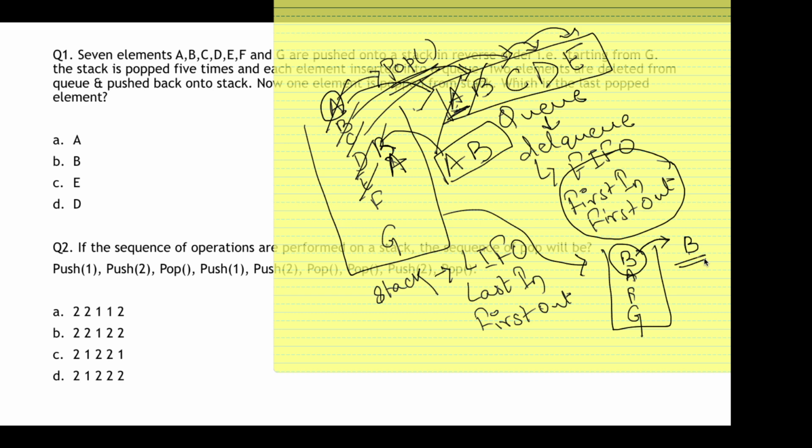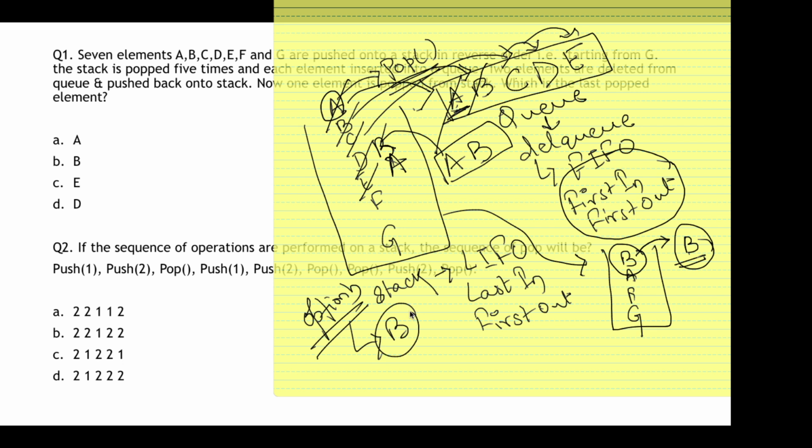Now it says which is the last popped element. It's simple, B is the last popped element. So the answer is option B. Always remember one thing: stack follows LIFO while queue follows FIFO. If you remember these two things, any question based on popping and pushing from a stack and inserting into a queue will be easy to solve.